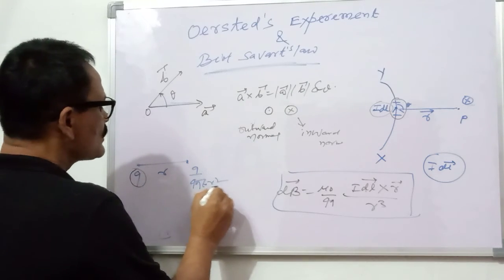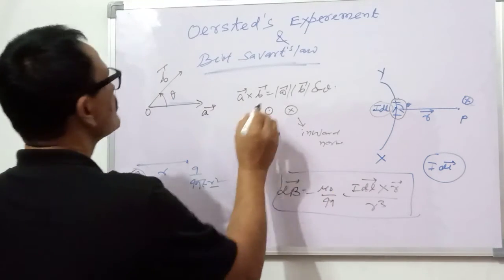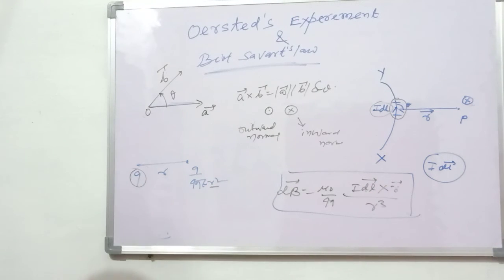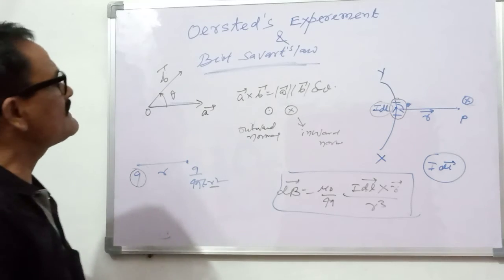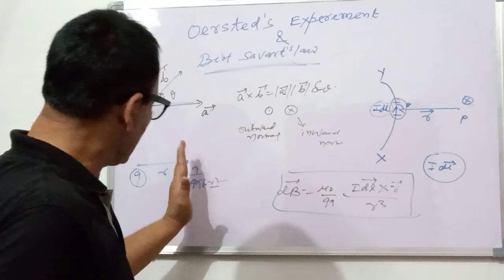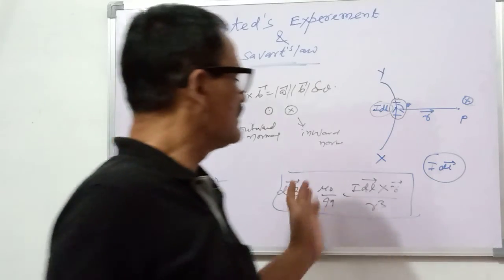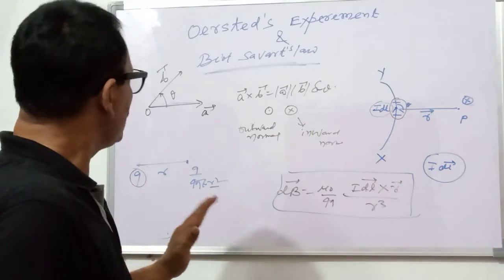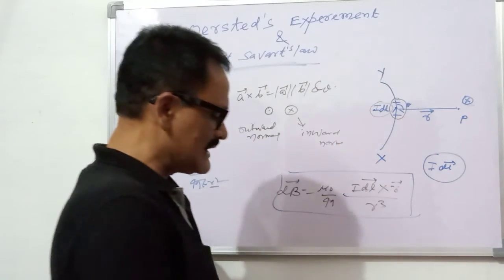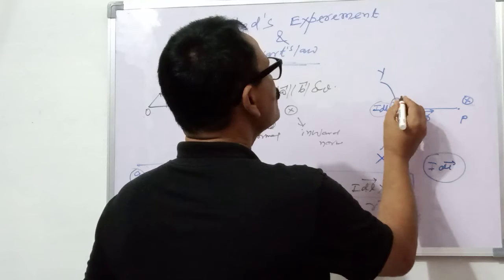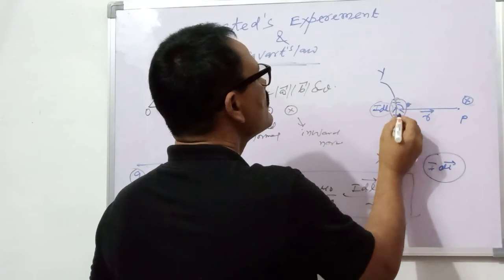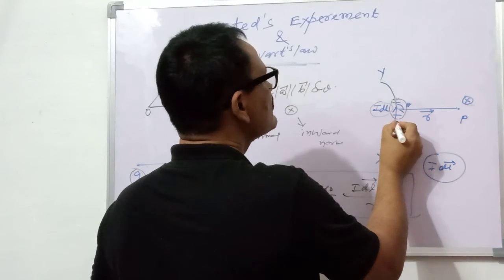Both obey the inverse square law, means this is also r square because r will be cancelled, but one thing, that is the magnitude of this magnetic field will depend on the direction of this I dl and r, because if you want to get the magnetic field along this wire, so angle theta is 0, and here also for angle theta is 180.